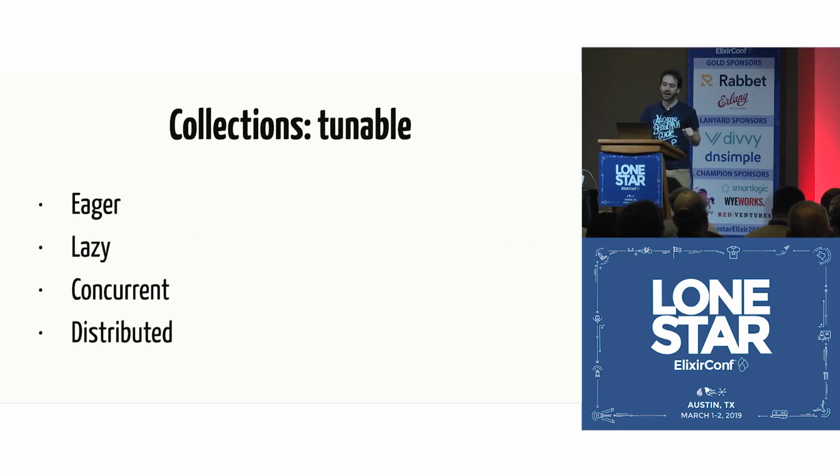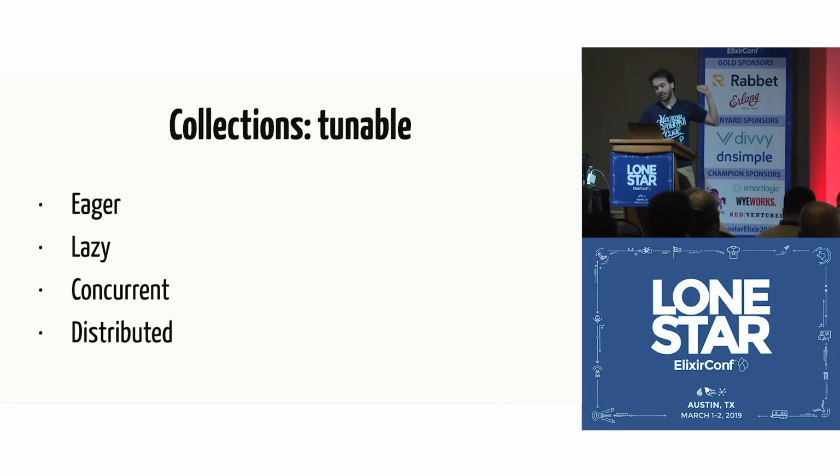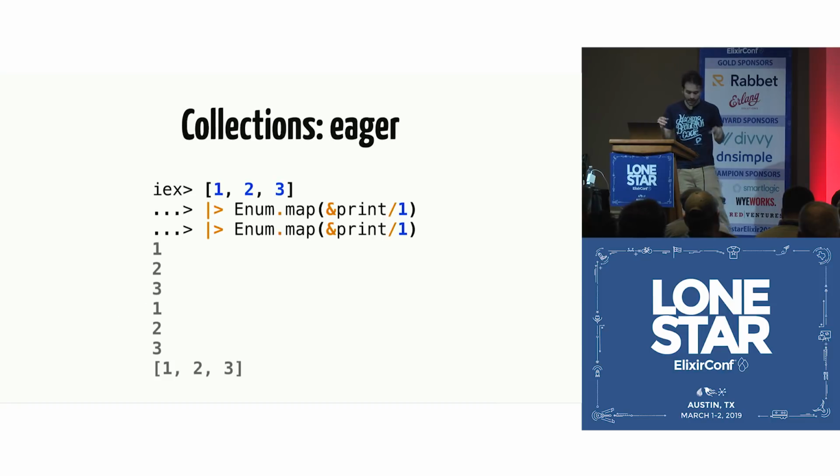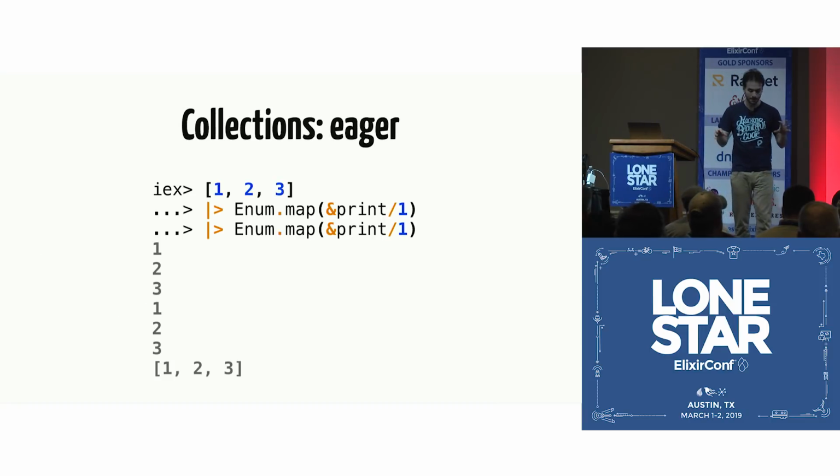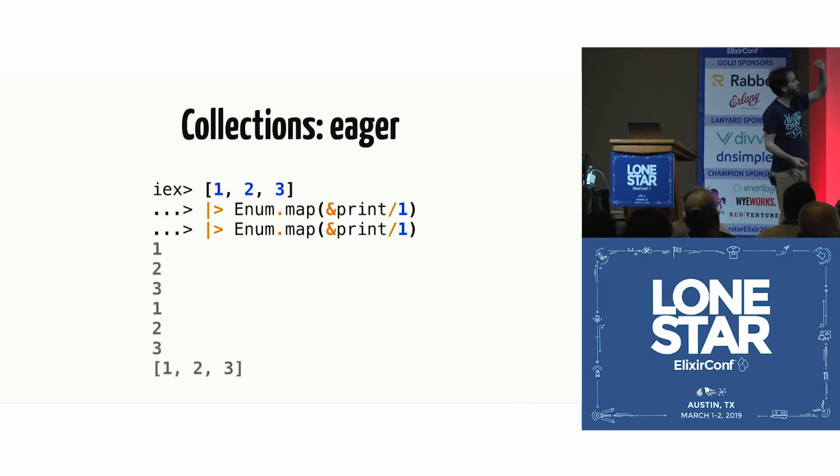And we're able to make it partially tunable. So we're able to go from eager to lazy, and I want to show you how. Collections in Elixir are eager because Elixir is an eager, strict language. What this means is that if I have a list 1, 2, 3, and then I call Enum.map passing a print function, which prints the number and returns the number itself, and then call Enum.map with print again, you can see that it prints 1, 2, 3, 1, 2, 3, and then returns the list with the original numbers, because we're returning the number as is.